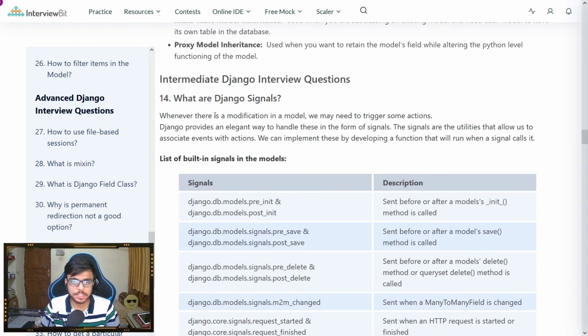Moving on to some intermediate questions. Question number 14 is, what are Django signals? Whenever we make a modification to a model, we may need to trigger some actions. Django provides an elegant way to handle these in the form of signals. Signals are utilities that allow us to associate events with actions. We can implement this by developing a function that will run on a signal call.